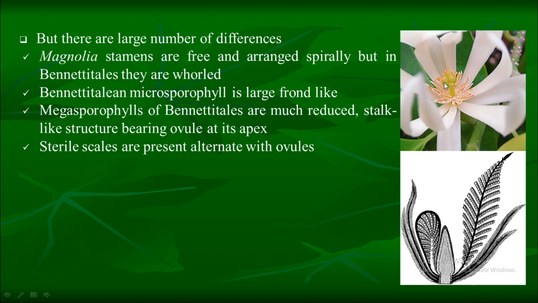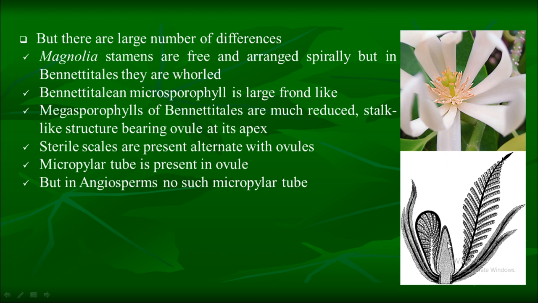But in Magnolia, you will not see any structure which surrounds the ovules. In Bennettitales, there is a micropylar tube in the ovule, but in angiosperms, no such micropylar tube is found in the carpel.